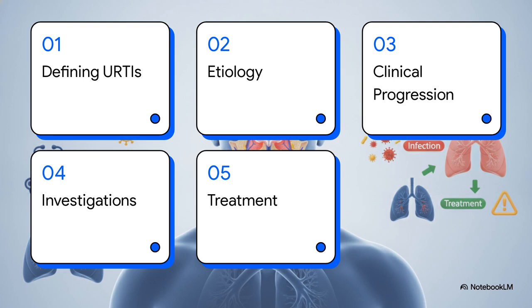Here is our roadmap for today. First, defining URTIs. Second, etiology, specifically the viral majority. Third, clinical progression. Fourth, targeted investigations. And finally, number 5, evidence-based treatment.